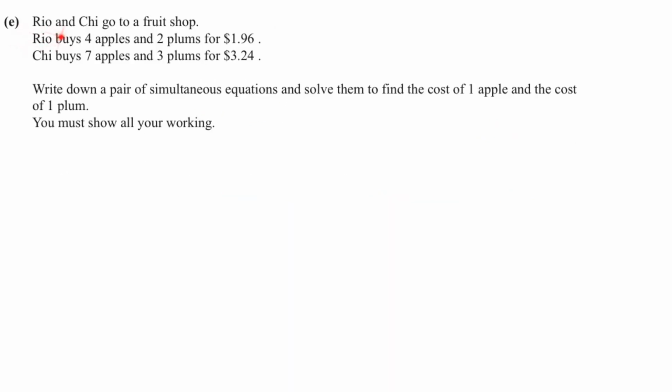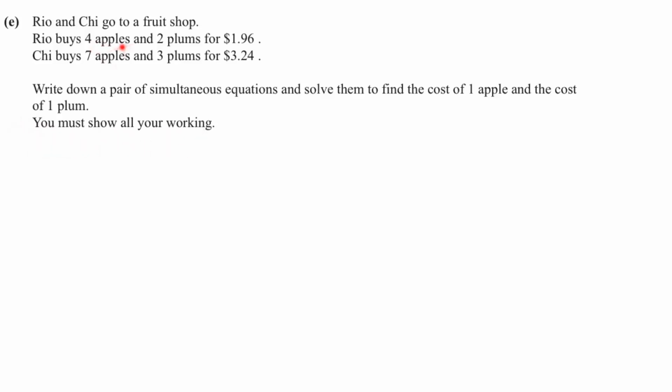In part E, Rio and Chi go to a fruit shop. Rio buys 4 apples and 2 plums for $1.96. Chi buys 7 apples and 3 plums for $3.24. Write down a pair of simultaneous equations and solve to find the cost of 1 apple and the cost of 1 plum. You must show all your working.